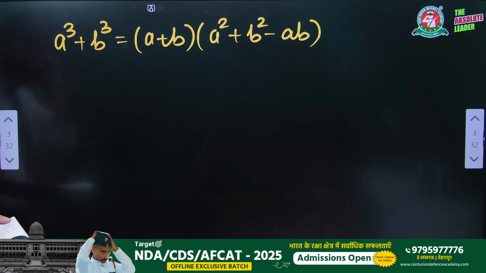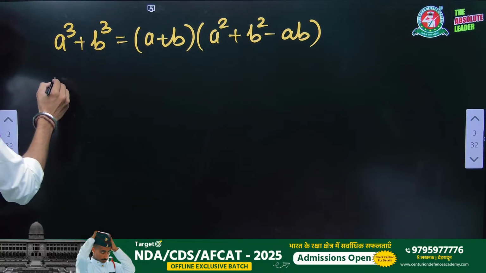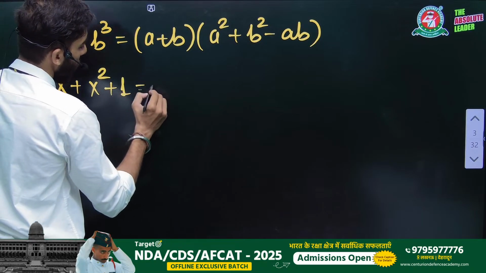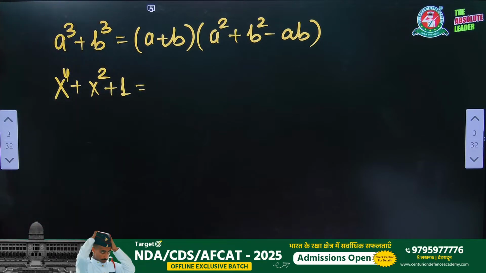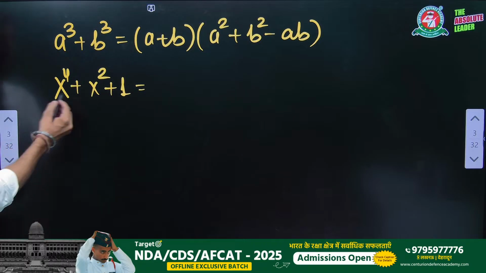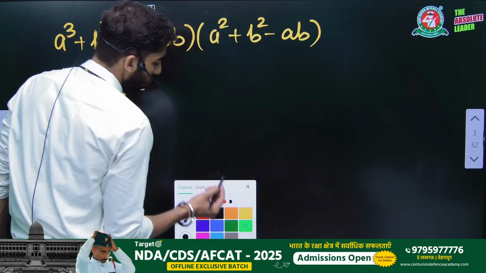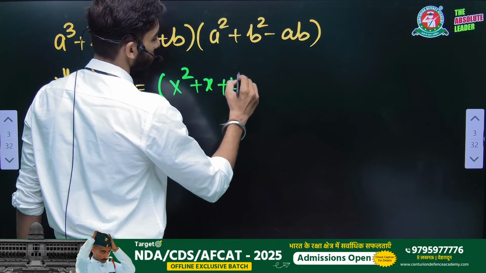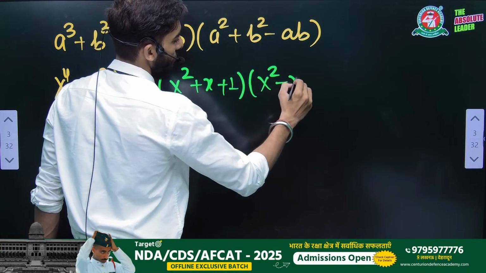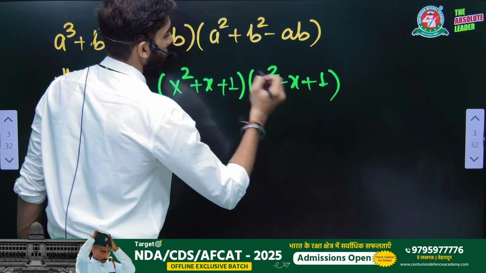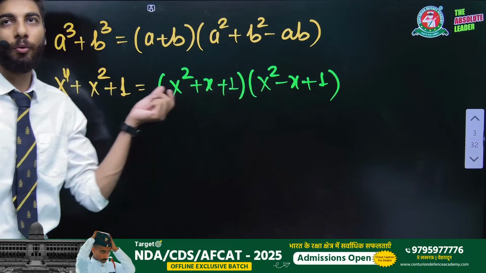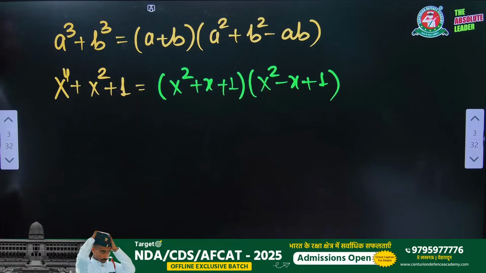Now, another thing I am going to write: x to the power 4 plus x square plus 1, right? Now, if you want to factorize this thing, I know many of you are confused, sir, how can we factorize this? Of course, we can do. We can write (x square plus x plus 1) and (x square minus x plus 1). If you multiply these, you will get x to the power 4 plus x square plus 1.